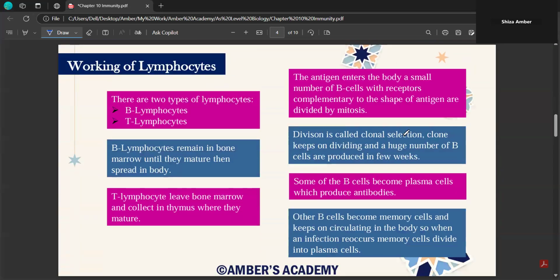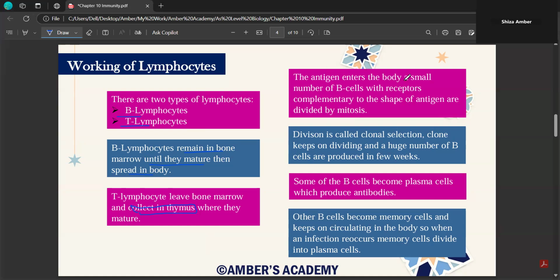Then if you move towards lymphocytes, which are the other category of your immune system cells, again we have two subcategories of lymphocytes as well, B lymphocytes and T lymphocytes. B lymphocytes are primarily responsible to produce antibodies. Then your B lymphocytes remain in bone marrow until they mature and then they spread in the body. And T lymphocytes leave bone marrow and collect in thymus. So this is a very important MCQ. They do ask where exactly T lymphocytes are located. So they are made in bone marrow, then they're collected in thymus where they mature.